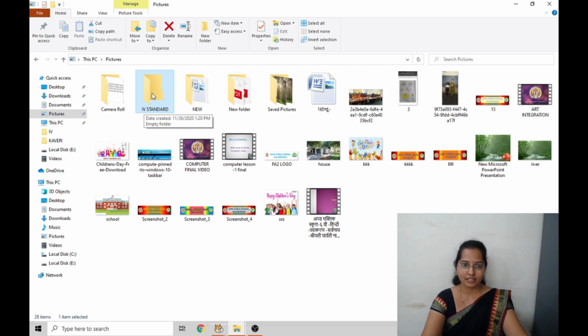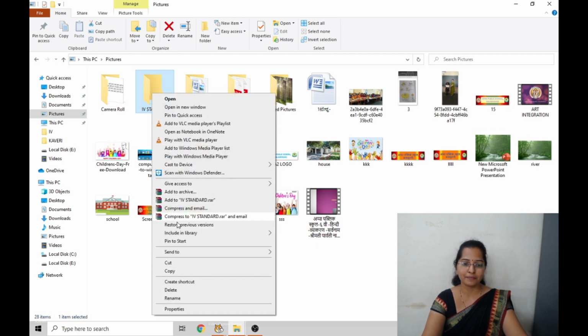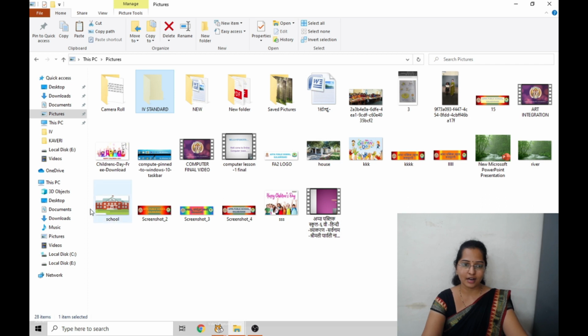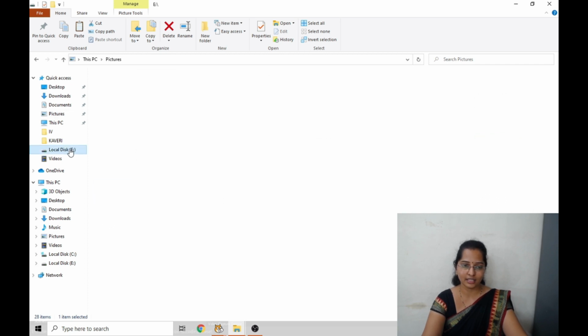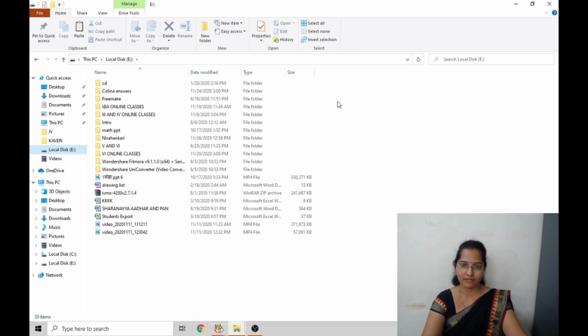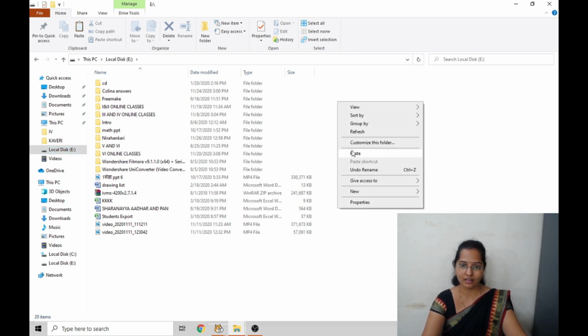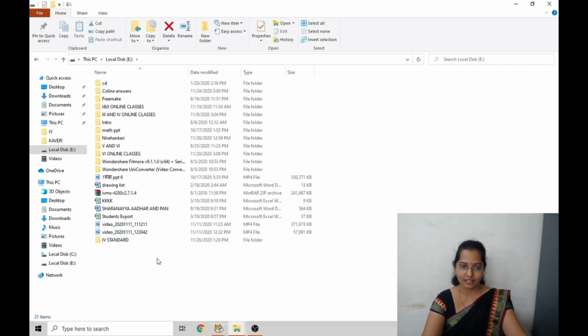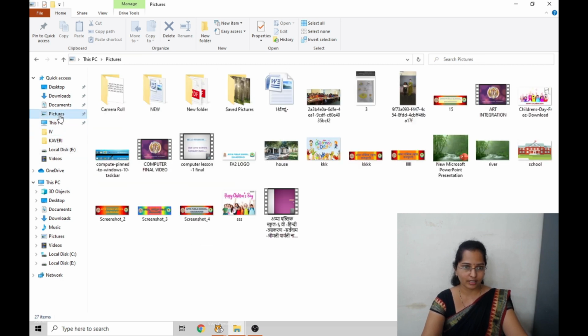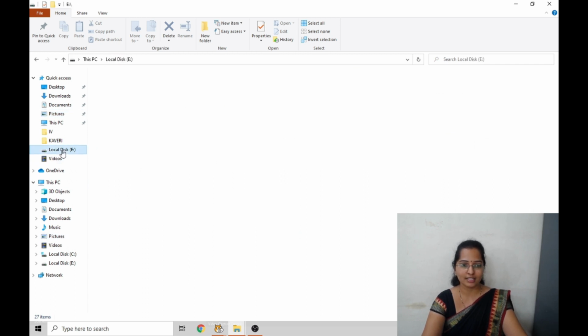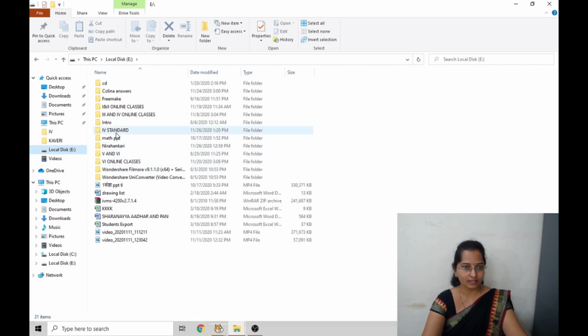I want to move this 4th standard file to local disk E. How to transfer? Select the file, right click, click on cut. After clicking on cut, go to local disk E. Now click somewhere else on screen, right click, click on paste option. Okay, can you see this 4th standard file here which has been pasted here? Now we'll check in pictures whether this 4th standard has been moved or not. Click on pictures. Can you see 4th standard here? That has been moved to local disk E. Okay, this is moving a file.